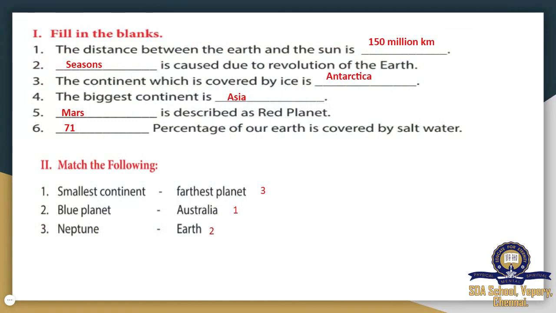Mars is described as the red planet. 71% of our earth is covered by salt water. Next, match the following. Which is the smallest continent? It is Australia. Blue planet is Earth, and Neptune is the farthest planet. It is the last planet.